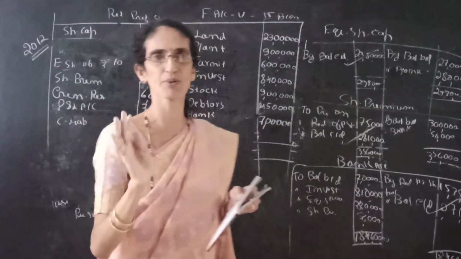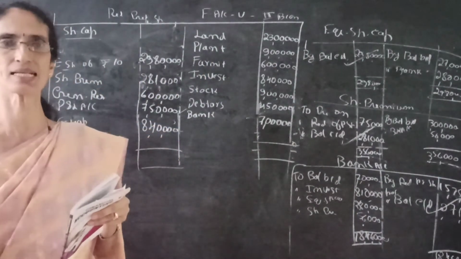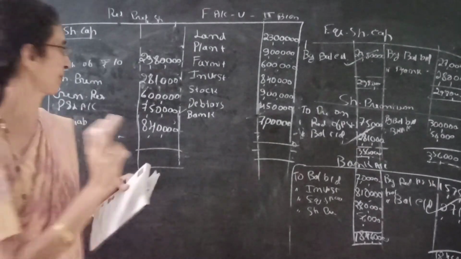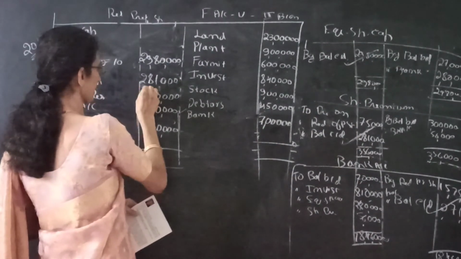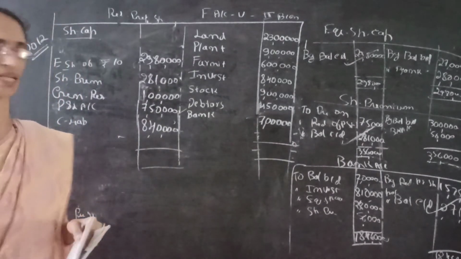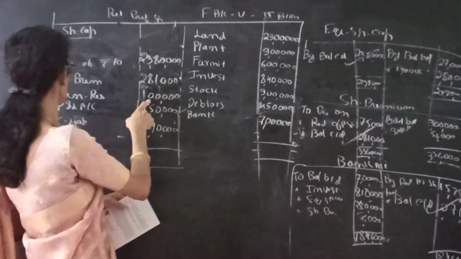It is given in the problem: leave 1 lakh in general reserve. So that 1 lakh should come in the balance sheet. So 1 lakh should appear here as general reserve.